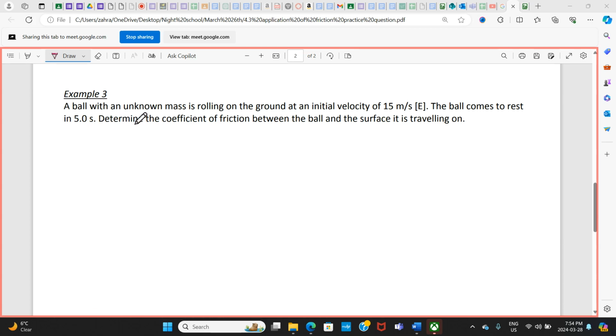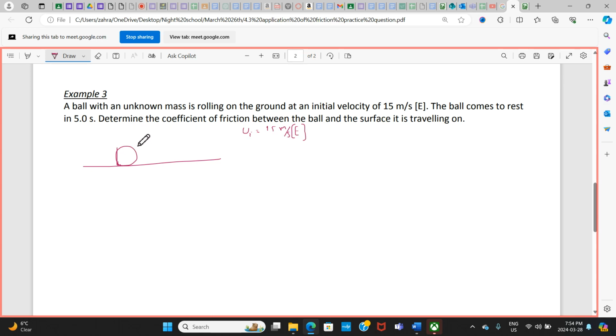Example 3: a ball with an unknown mass is rolling on the ground at an initial velocity of 15 meters per second east. The ball comes to rest in 5 seconds. Determine the coefficient of friction between the ball and the surface it's traveling on. I'm going to make a picture for you. The object is rolling. We have an initial velocity of 15 meters per second east.